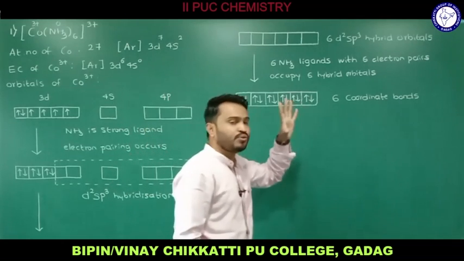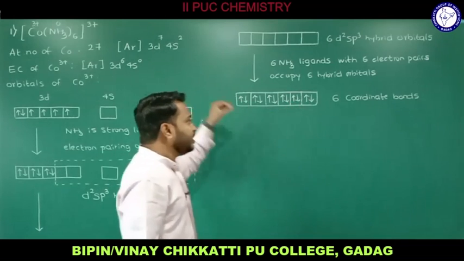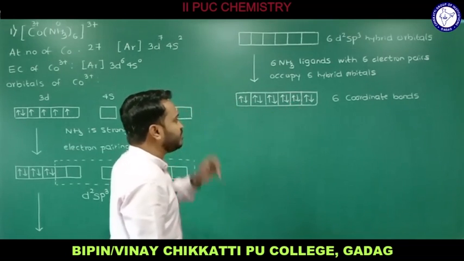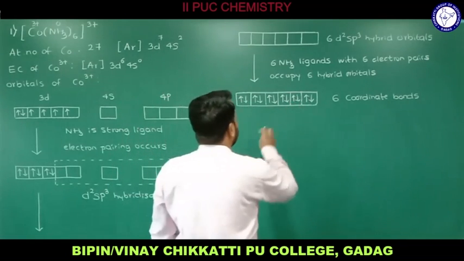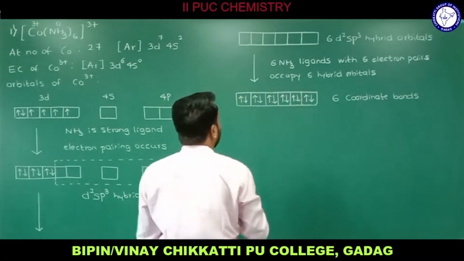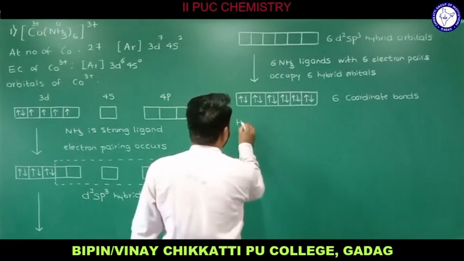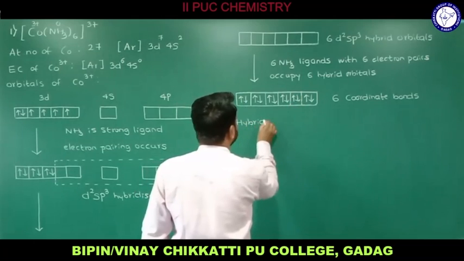Therefore, we get 6 coordinate bonds. This is how we represent it in a schematic diagram: 6 coordinate bonds, which is how all the hybrid orbitals are filled. Now we'll see what kind of hybridization is involved.